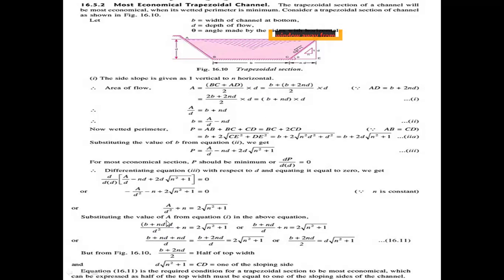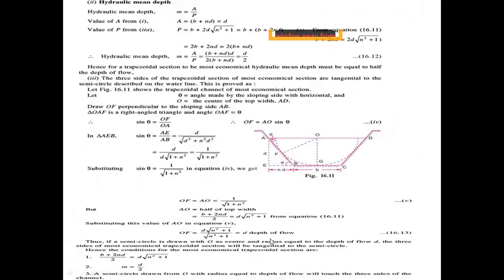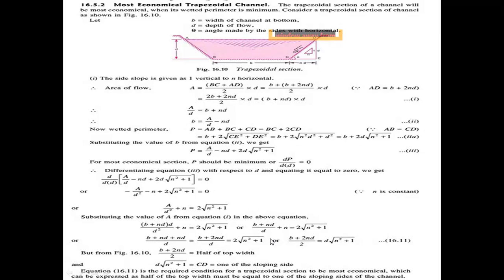Now here, in d square in the denominator, d in the numerator is cancelled, getting b plus nd by d plus n equal to 2 into root of n square plus 1. Now multiply this value n into d, getting b plus nd plus nd by d equal to 2 into root of n square plus 1.